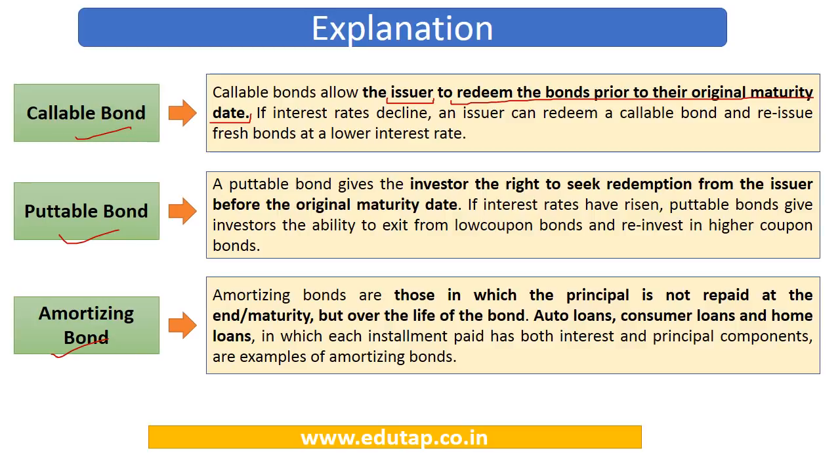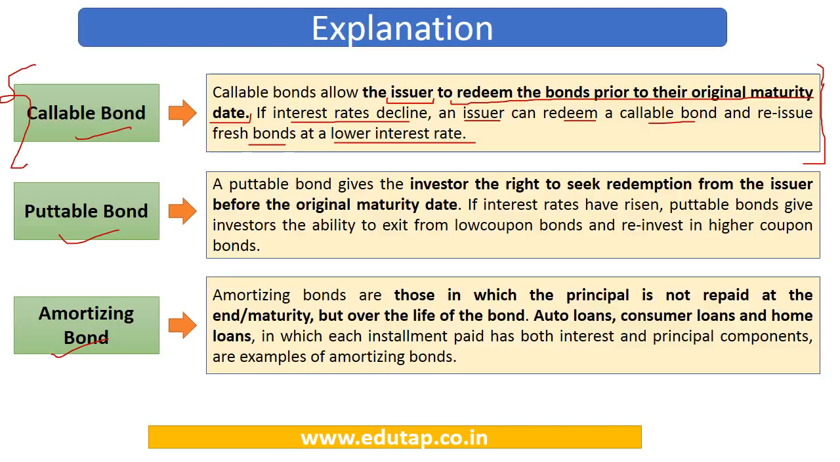So if the interest rates decline, for example from 10% to 8%, an issuer, that is the company, can repay a callable bond and reissue fresh bonds at a lower interest rate. So this is the benefit which is given to the company when it issues these callable bonds. So it can call back the bonds at any time.